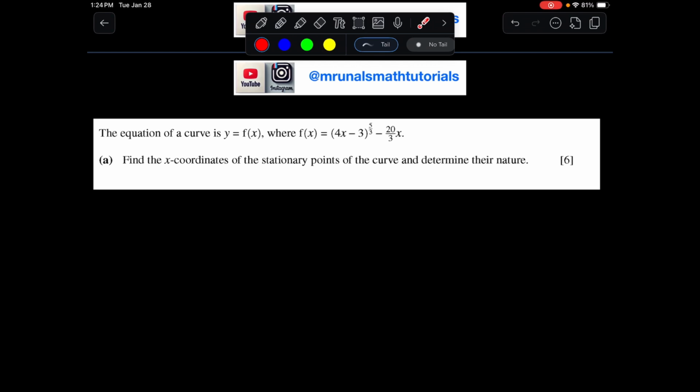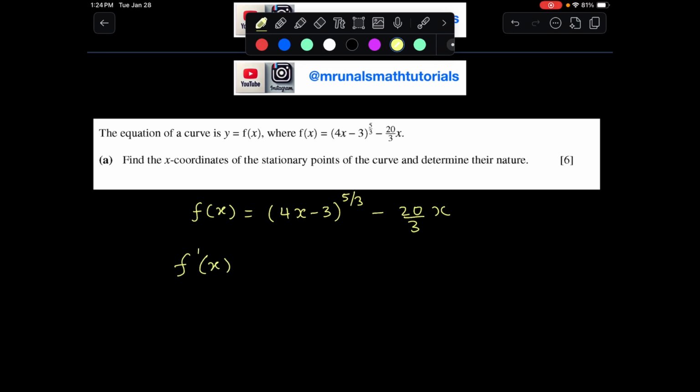Now here, this question is interesting because not only are you learning the concepts about stationary points and finding their nature, as we did in the previous example, but also because you're going to make use of the chain rule to differentiate this. So let's begin. We have f(x) equal to (4x minus 3) to the power of 5/3 minus 20 over 3 x.